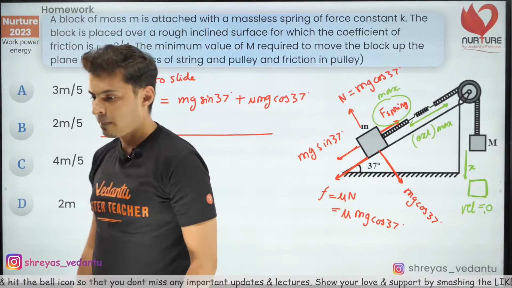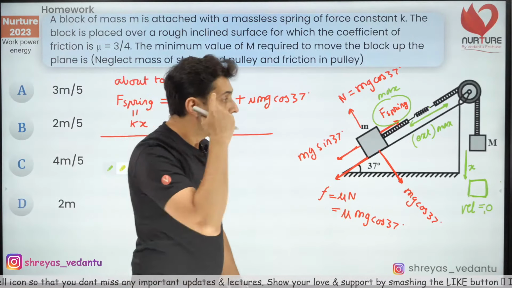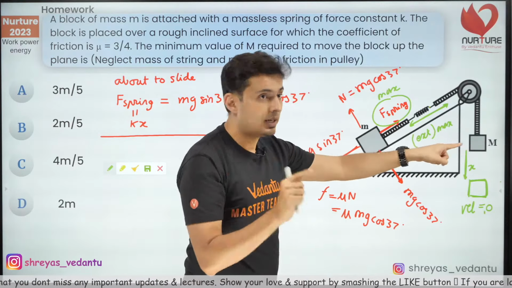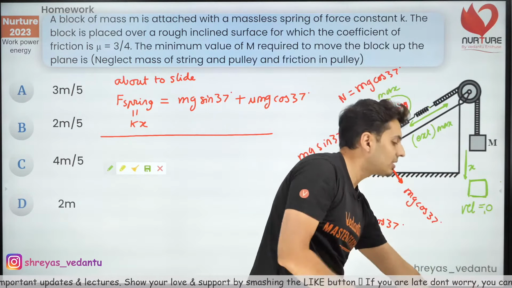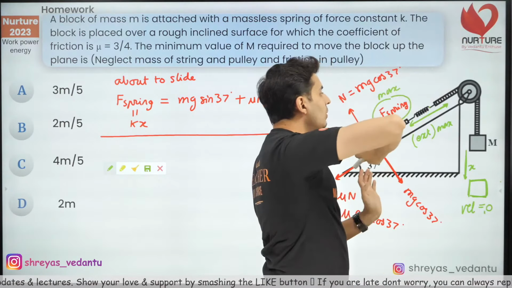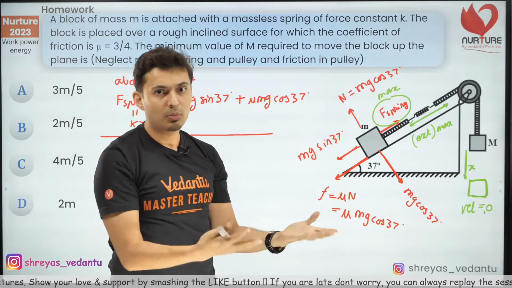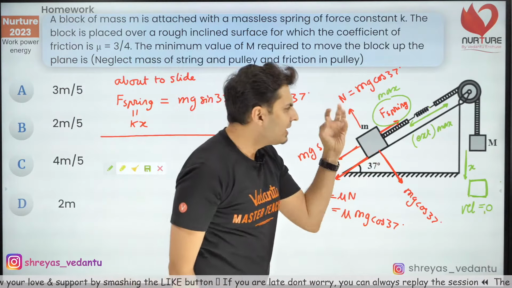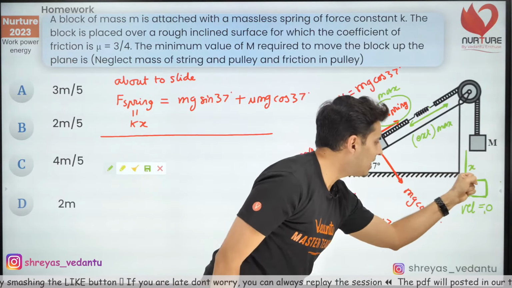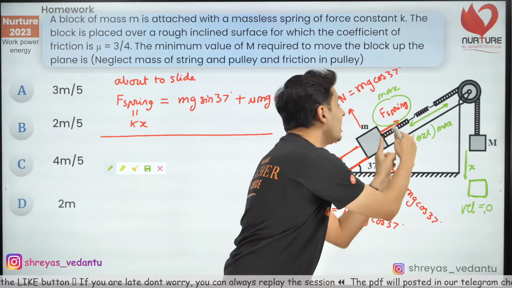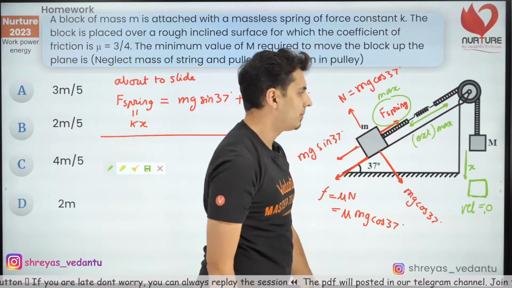Think about it. This mass is the least mass to move it. If you put more mass, before it stops, it will start going down. This block will move up because the spring force is much more than what is needed. So when that mass is just the minimum limiting critical mass, you will see the mass will just stop and it is just enough to pull this block up.